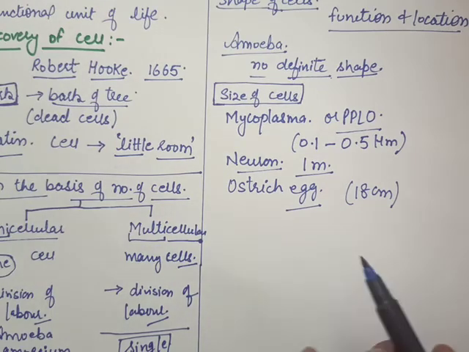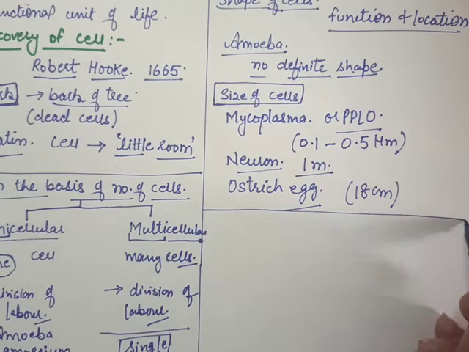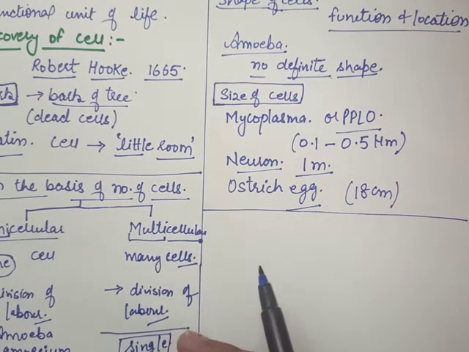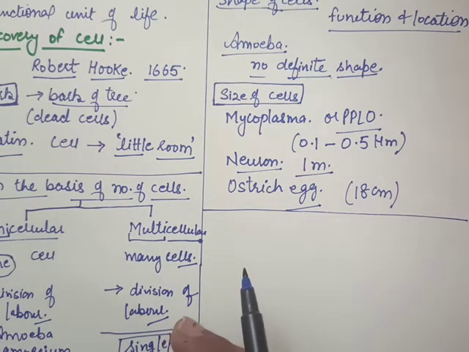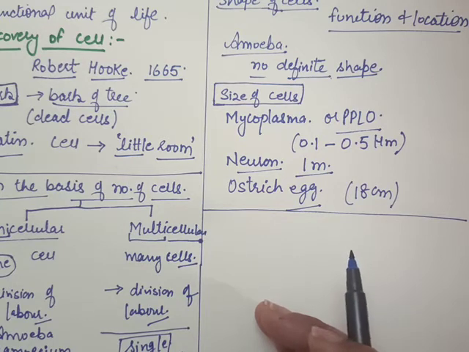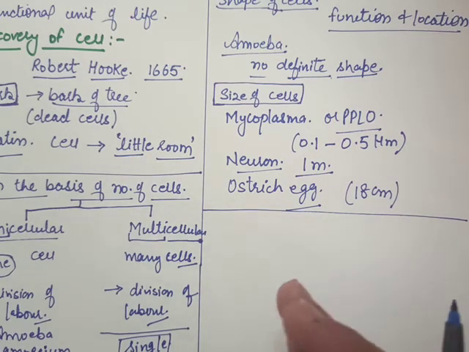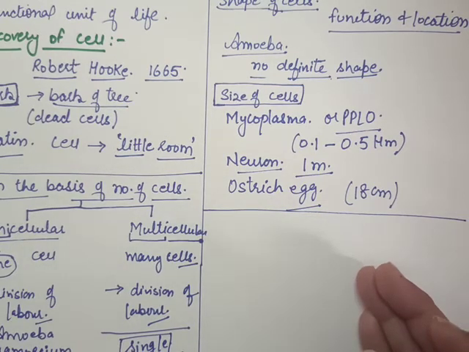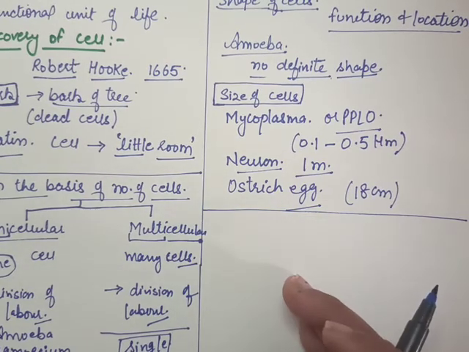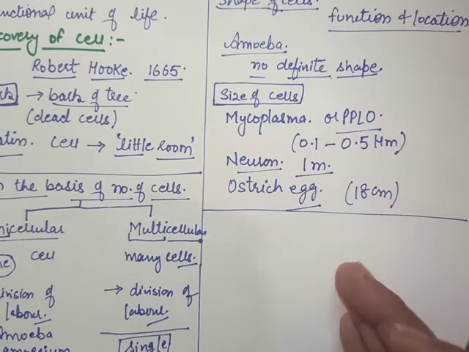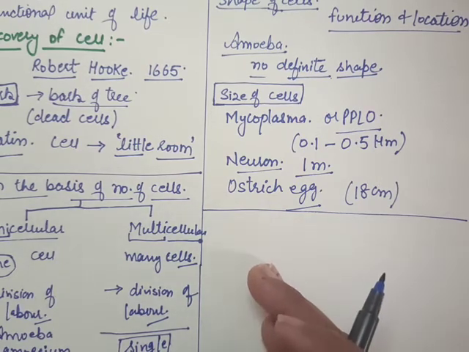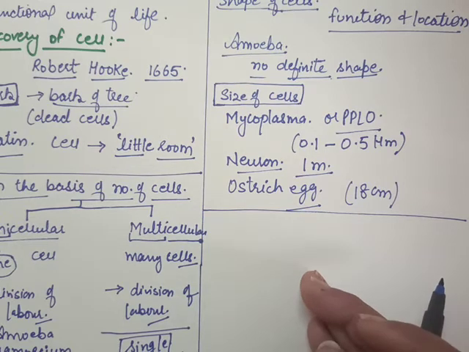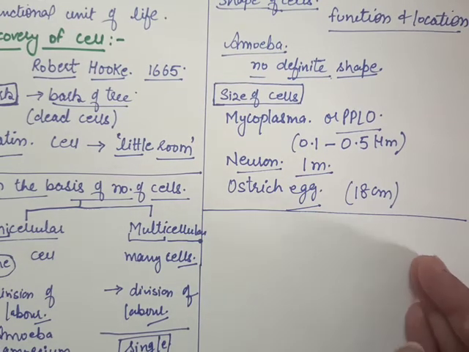Now students, how is this possible? In multicellular organisms, the body is able to do all the functions. They are having the digestive system, where the digestion of the food takes place, respiratory system, transportation system, and various organs like heart, lungs, kidneys, stomach, intestine, they all are doing the function.